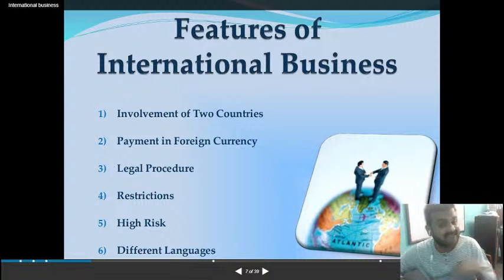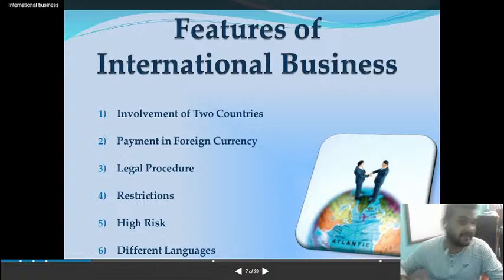Okay, and there is high risk. Why? Let's take an example. If you're selling something to the USA, there are chances that you might not get payment. And it's not like in India, where you can go and collect payments. Okay, it's not that easy. So high risk is always there.